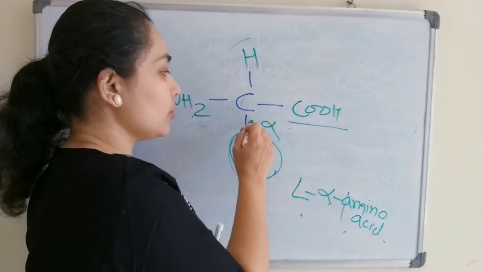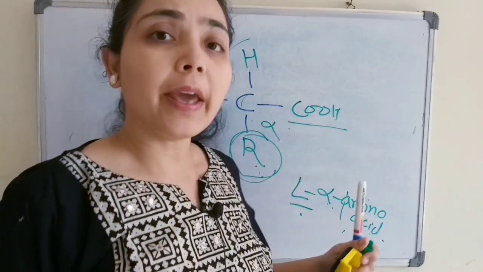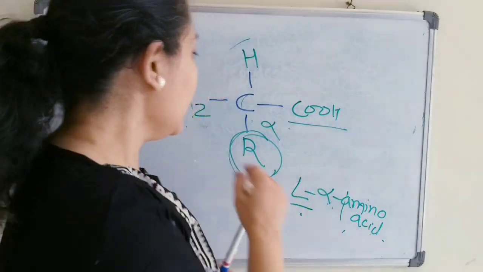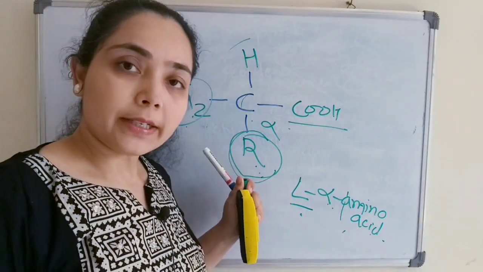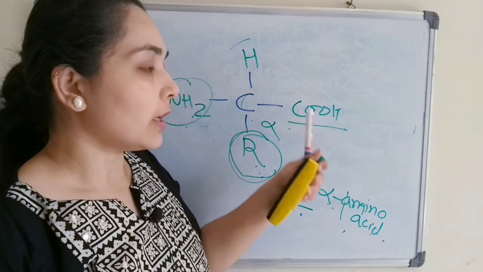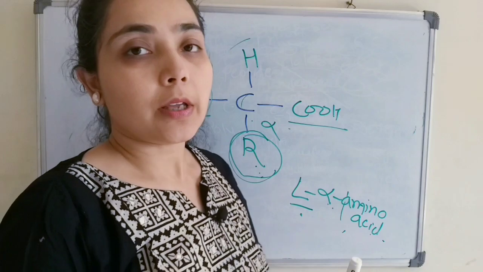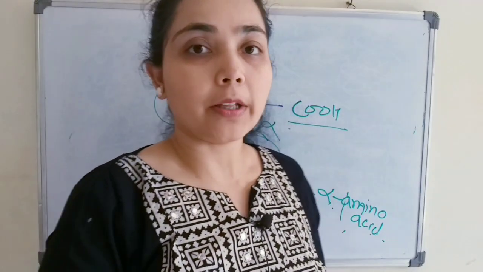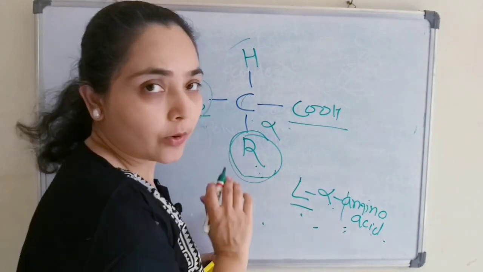The amino group is attached to this carbon, therefore it is an alpha amino acid. And why L? L is for the orientation. Here the amino group is present on the left side, so that is the L-alpha amino acid. The reverse will be the case if it is on the right side, so D-alpha amino acids. But most naturally occurring proteins contain L-alpha amino acids.